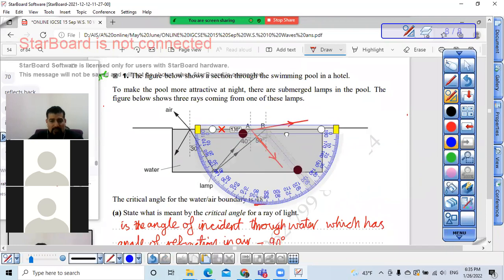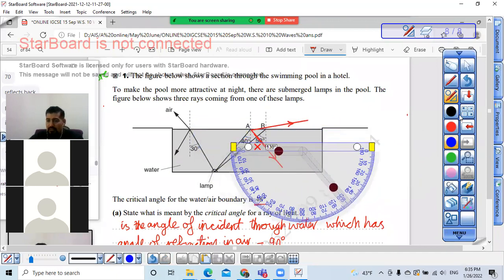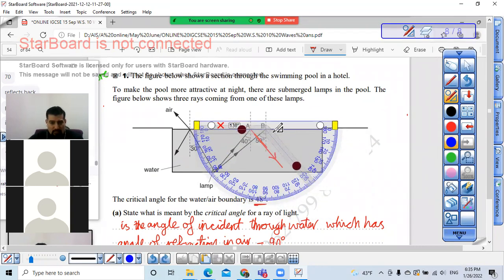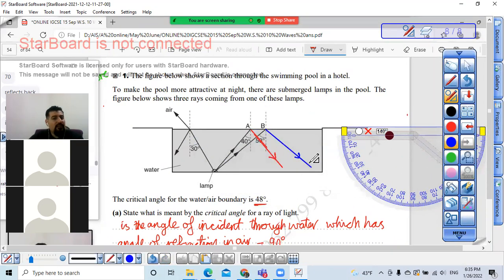So I put my protractor. I can't fix it. Let me remove this light. Okay. I put it here on the point B, and I'll measure an angle of 50 degrees to the normal. This is the normal here. It's supposed to be 50 degrees. Then I will draw the reflected ray from the point B, like this. This is the reflected ray. And this is also here, I can draw the refracted ray from the point A, yes.